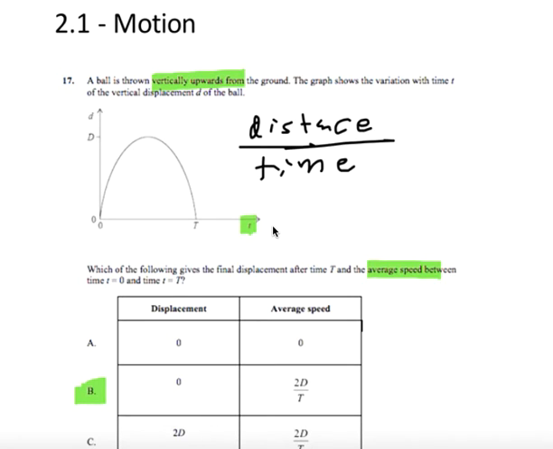Now, I thought we just said the distance traveled was 0. No, we said the displacement traveled was 0. Distance is not a vector, and it doesn't care that the ball returned to your hand. Distance says the ball traveled d meters up and then d meters down, which means that the distance traveled is 2d. How long did it take to travel 2d? It took t seconds. 2d on t is the average speed.